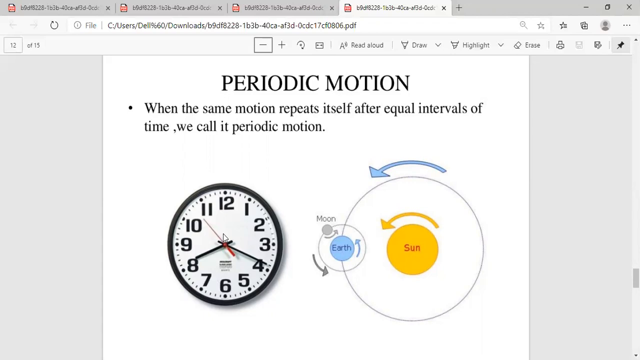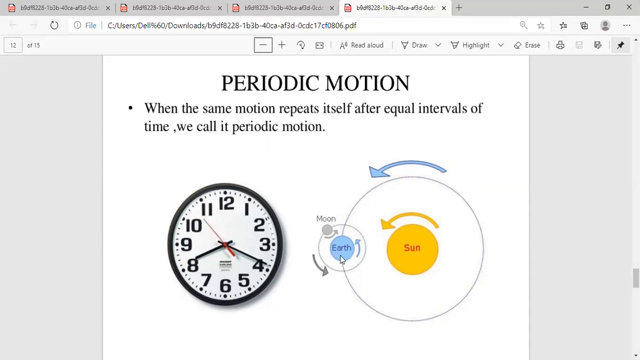In the same way, we can take another example. When the earth moves around the sun, I think you have already learnt about rotation and revolution. How much time is taken by the earth to complete one cycle around the sun? That completes 1 year. 365 days are taken by the earth to complete one revolution around the sun. So after 1 year, the earth completes its one revolution. So this type of motion, the motion of the earth, is also taken as a periodic motion.